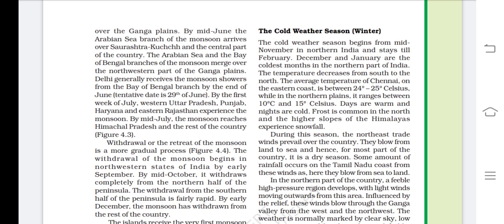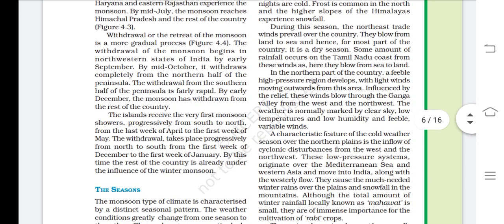What happens here? Some amount of rainfall occurs in Tamil Nadu because here the wind direction changes from sea to land. In the northern part of the country, feeble high pressure regions develop with light winds moving outwards from the area. Influenced by the relief, these winds blow through the Ganga Valley from the west and the northwest. The weather is normally marked by clear sky, low temperature, low humidity and feeble variable winds. So these are the features of this climate condition.